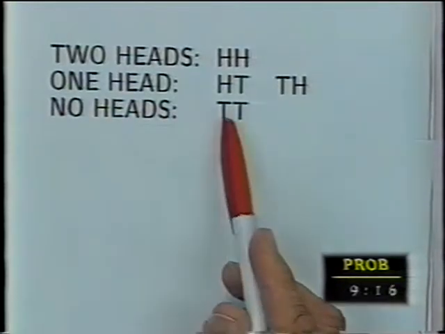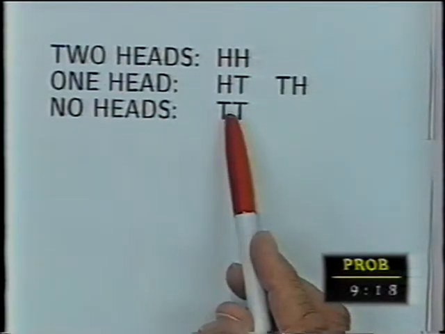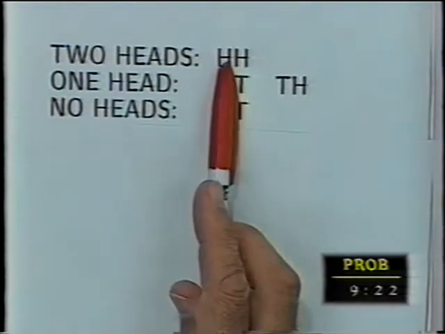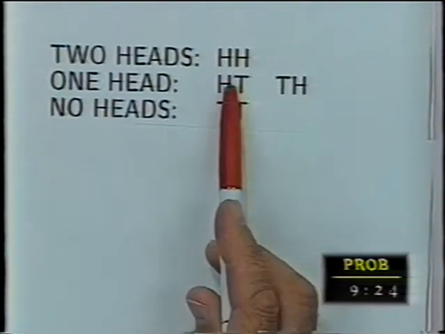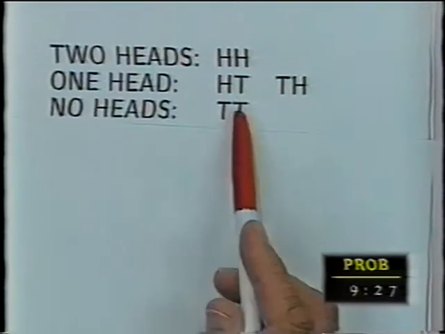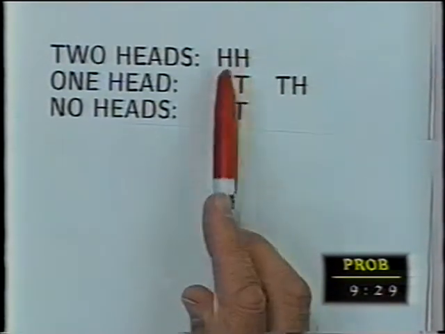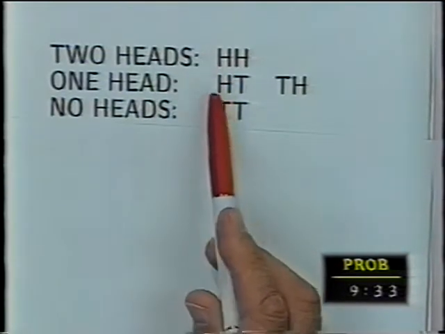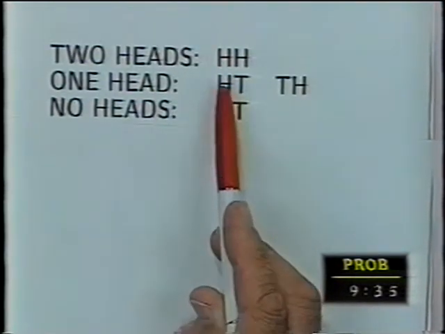How about no heads? Tails, tails, the only way to get no heads. And so this should occur as often as heads, heads. You'll get as many tails, tails as you get heads, heads, but you'll get twice as many one head as you get tails, tails, or two heads. And if you combine two heads and no heads, you get the same number as you get one head.